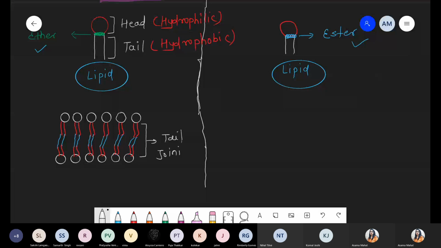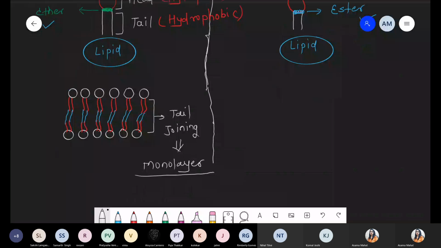Tails join with each other, and after the joining, it does not look like a bilayer, it looks like a monolayer, because the tail joining has happened, right? And why is this monolayer required? For extra stability of the plasma membrane. Got it? Monolayers are quite strong and quite stable as compared to a bilayer. So the monolayer is required because it provides stability, and we know that archaebacteria survive under extreme conditions. That's why such stability is required with respect to archaebacteria.